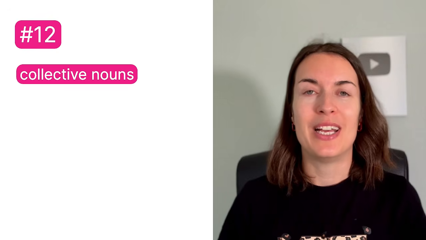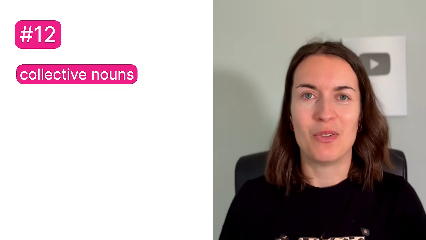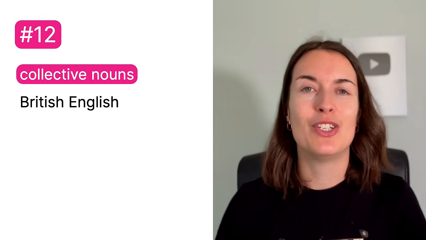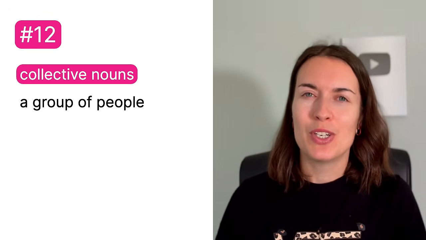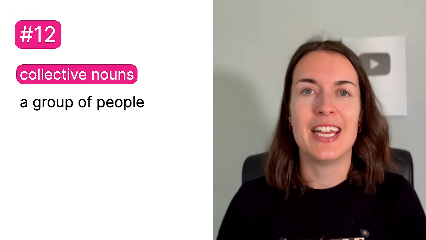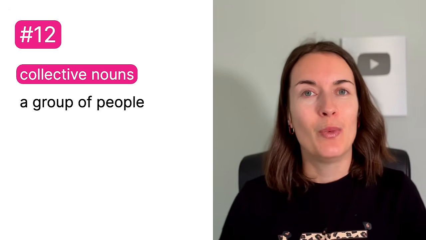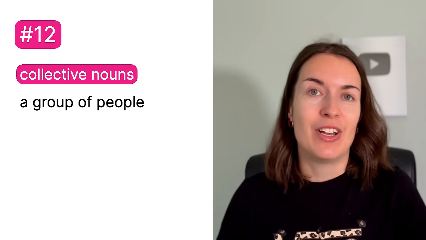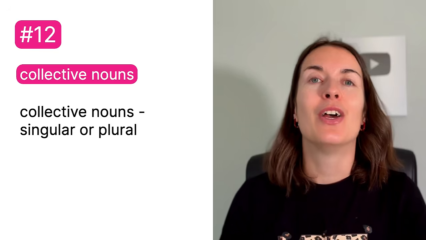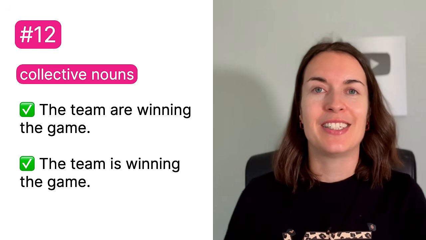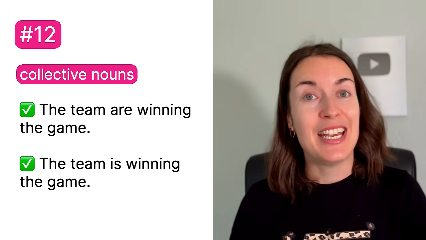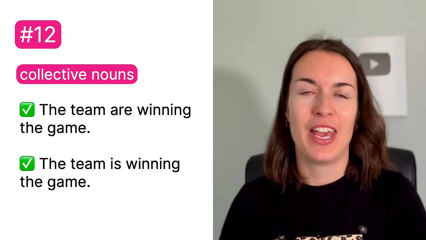Now, the next rule is about collective nouns. And this is something that applies specifically to British English. So when we're talking about a group of people, like an organization, a team, a family, we can treat it as a collective noun. And collective nouns can be singular or plural. So we can say the team are winning the game, or the team is winning the game.